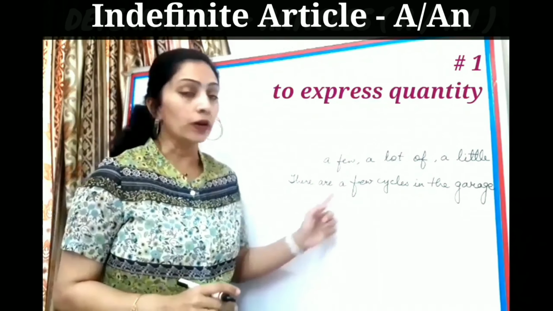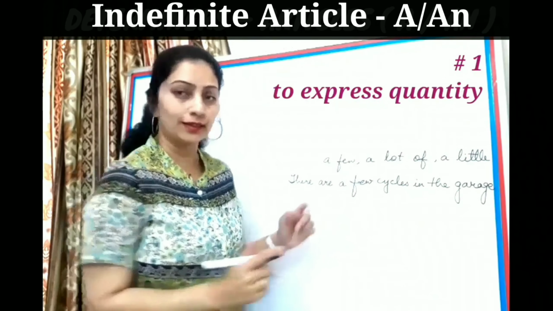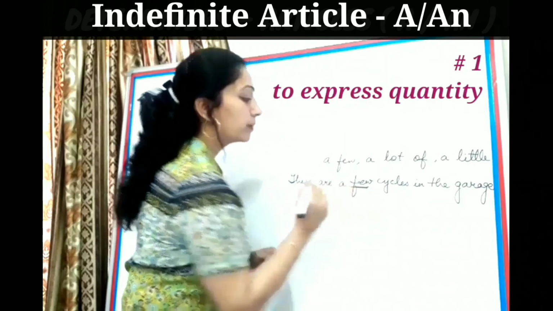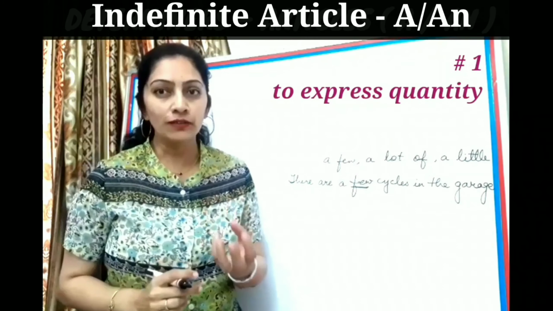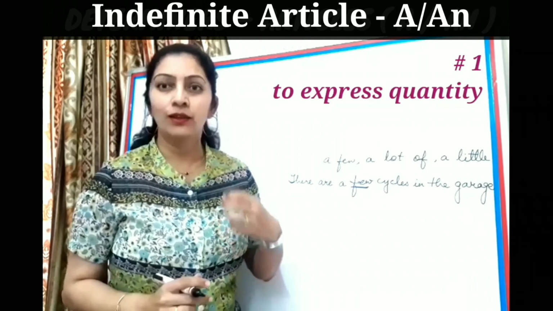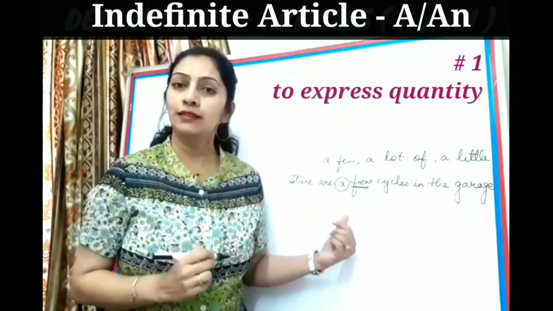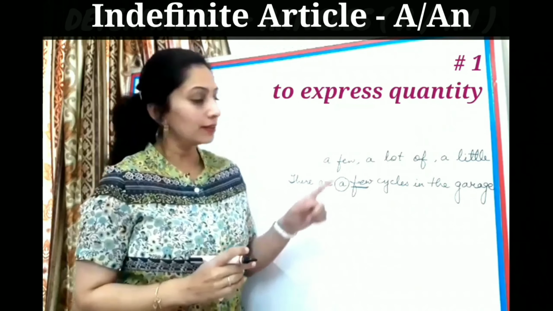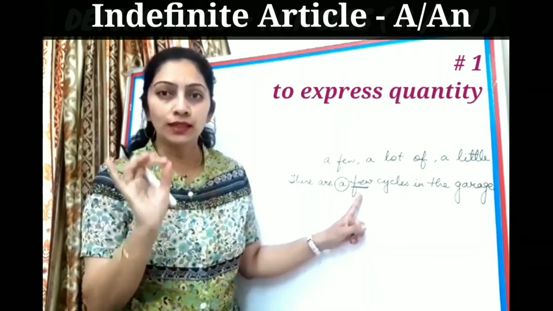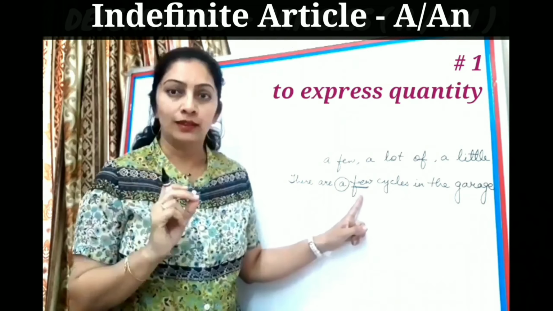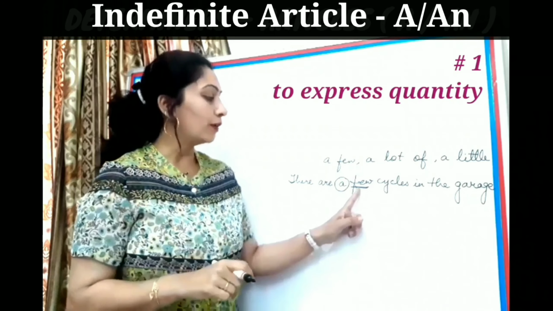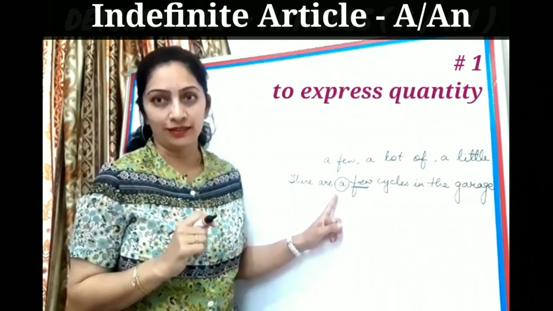Am I expressing quantity anywhere here? Yes, the word few expresses quantity. So whenever I am expressing quantity, I will always use an indefinite article in front of it. Now since the word few has the starting sound f, which is a consonant, I am using a here.